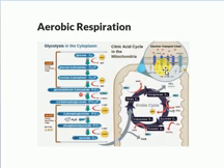The high concentration of hydrogen protons in the intermembrane space is utilized by the protein complex ATP synthase to transport protons back into the matrix. This provides the energy for the phosphorylation of ADP to ATP.